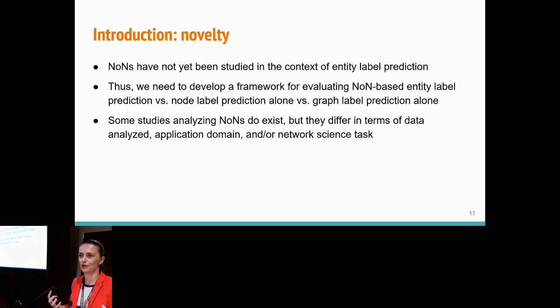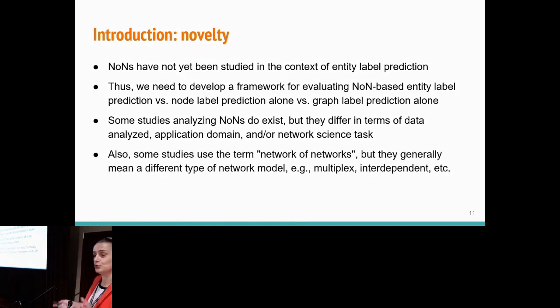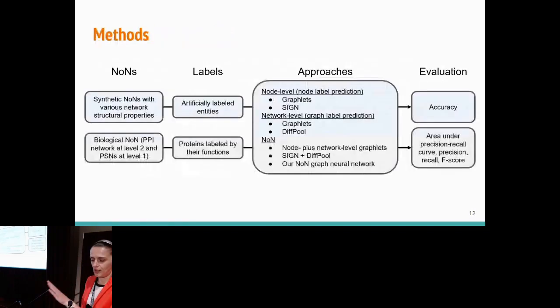We couldn't use their methodologies in our task. And then there's a dozen plus papers that use the term network of networks, but they don't do this model I just mentioned. They instead deal with multiplex networks where you have nodes of different types at the same scale, or interdependent networks, or they deal with hypergraphs or alike, so they're not true network of networks as we define them.